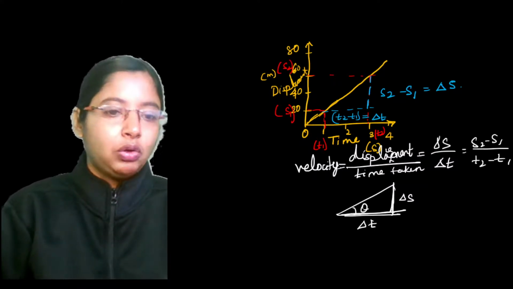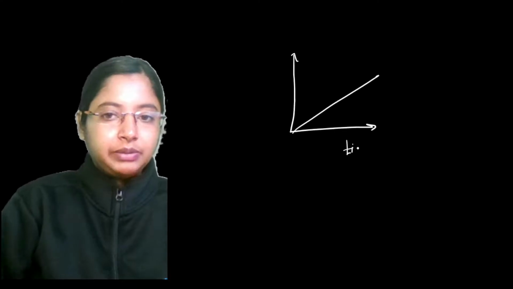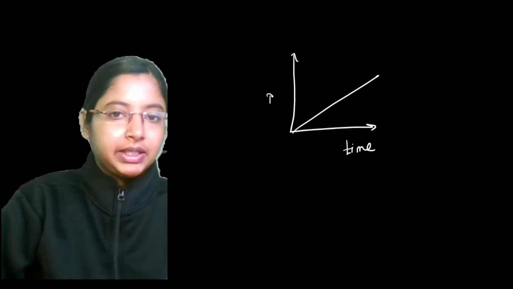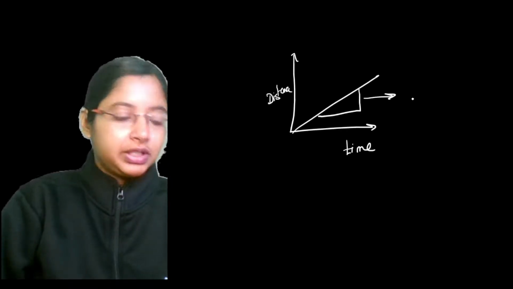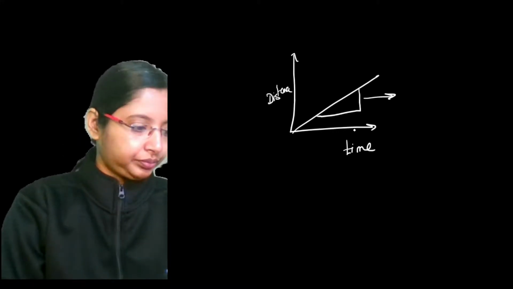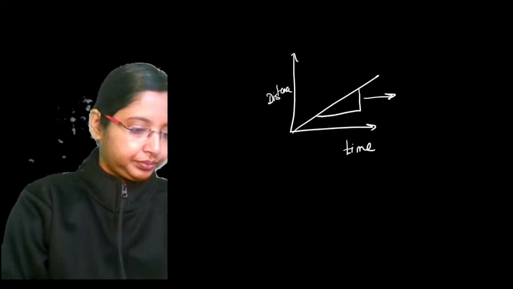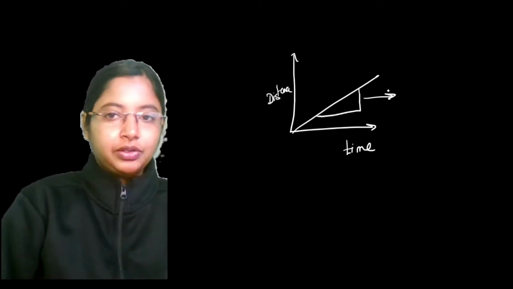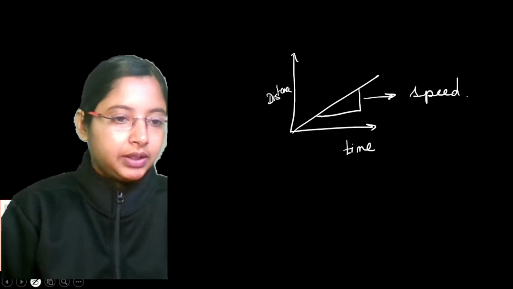So what will the slope be if you have a graph and you're getting a straight line? This is time and this is distance. The slope of this graph will give you what? The slope of this graph will give you speed. Okay, now let's just see some more.